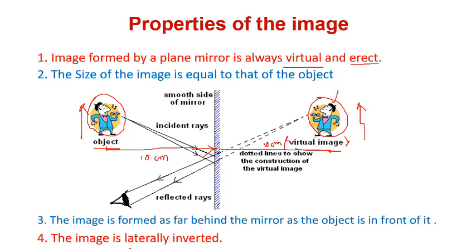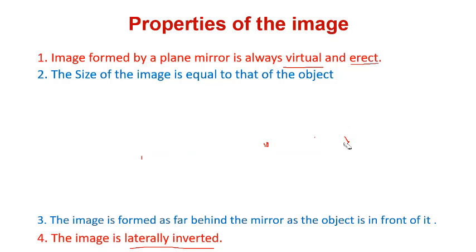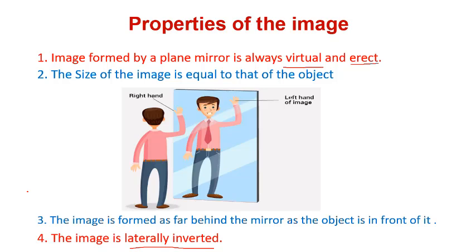Image is laterally inverted. What does that mean? Laterally inverted. When you look into the mirror, suppose I raised my right hand, but when you look in the mirror, you'll see I have raised my left hand.